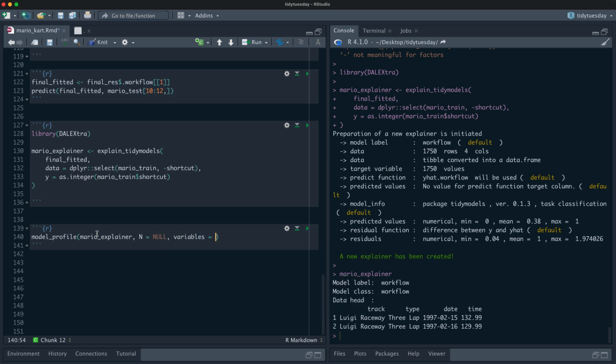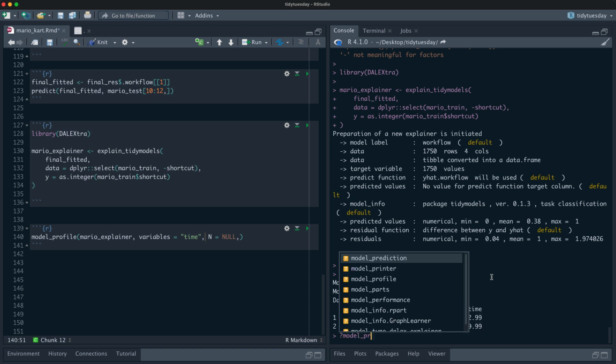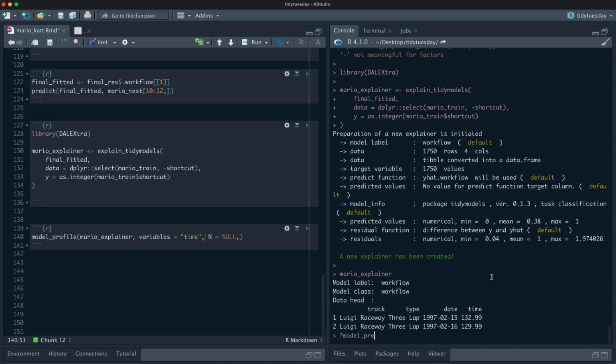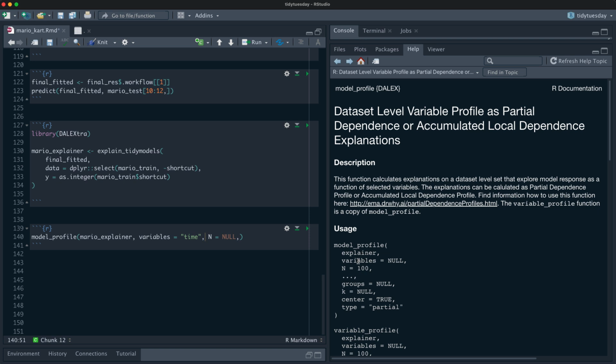Oh, no, wait. That is the variables I want to be explained. So variables, and we're going to say time. Let's put time on the x-axis for our partial dependence profile. Okay, variables, and then yes, we can do groups, which is often kind of interesting.